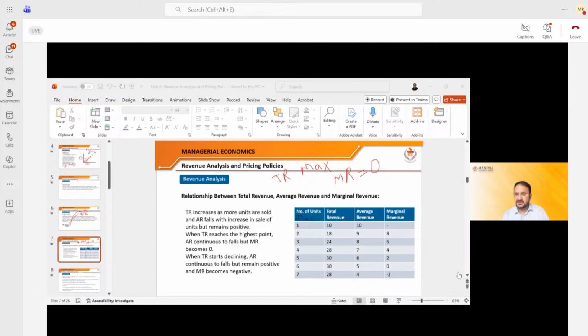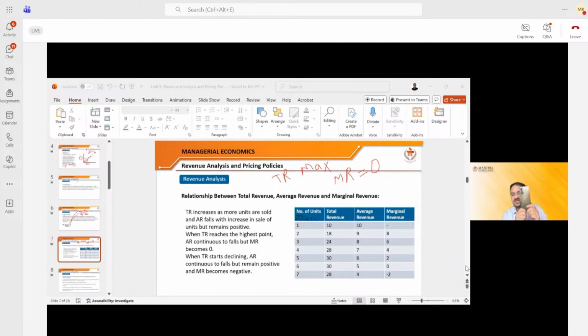Is revenue including the buying cost of the product or excluding? See, Sakshi, revenue comes only from the sales. It has nothing to do with the cost. Remember, Sakshi, I have this mobile phone. It is very easy. This is Sakshi company mobile phone.